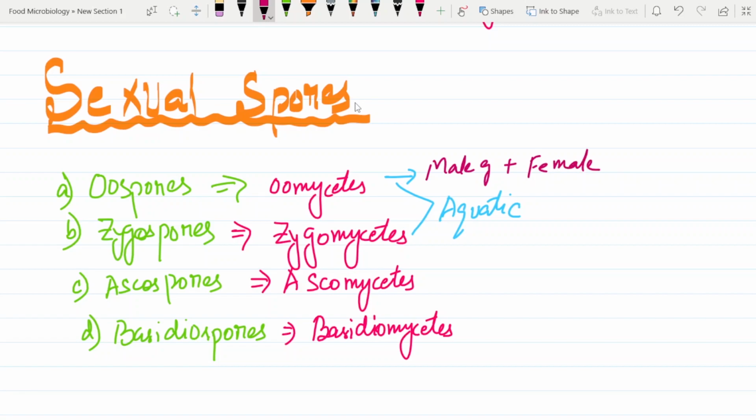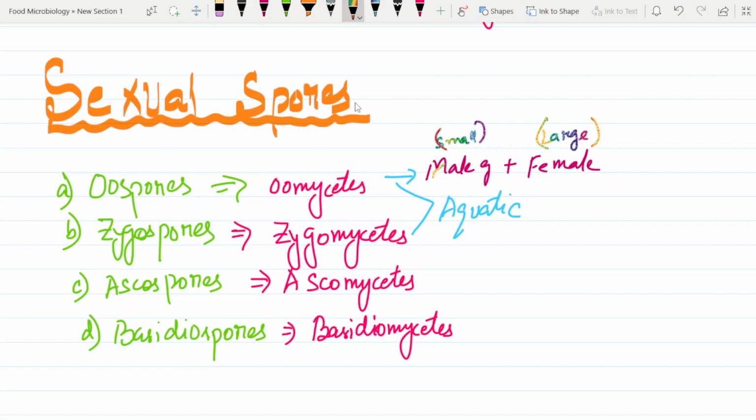But the tricky part is this: the male gametes are small, and the female gametes are large. Understood what I'm saying? The spores are formed by the union of small male gametes and large female gametes. I hope you understand what I mean.